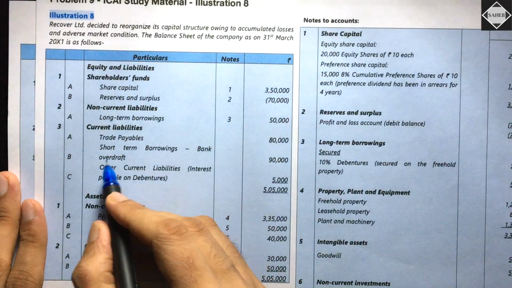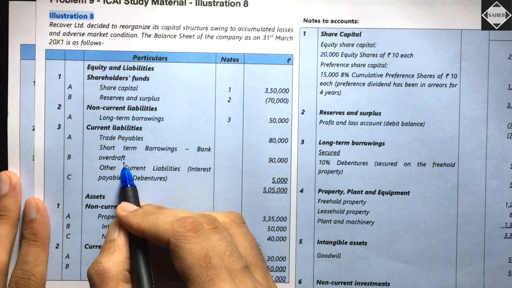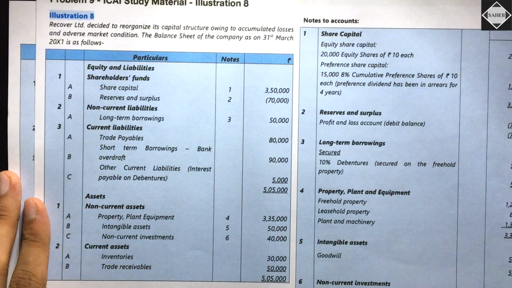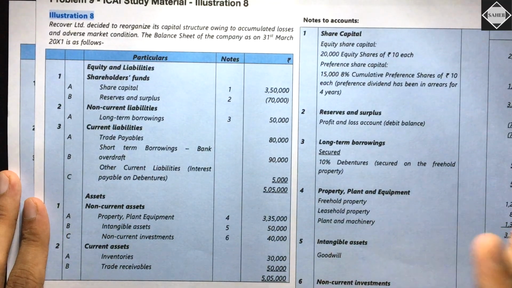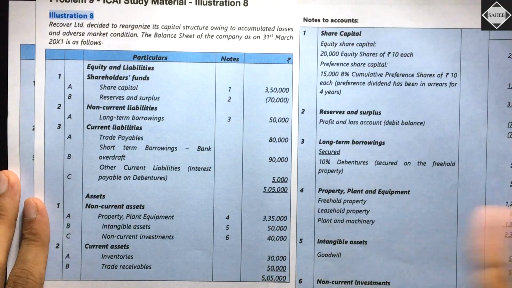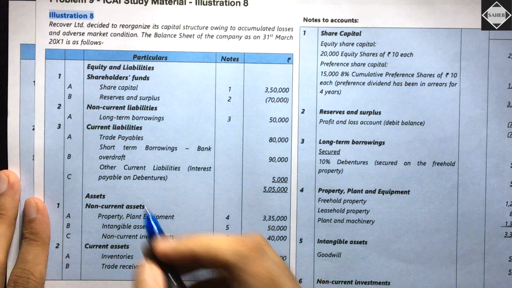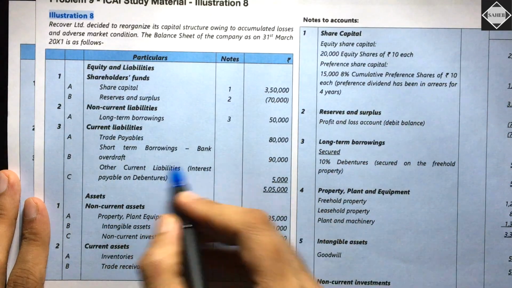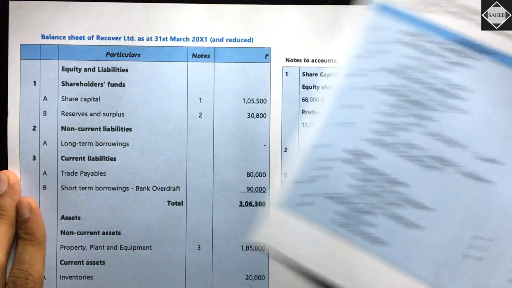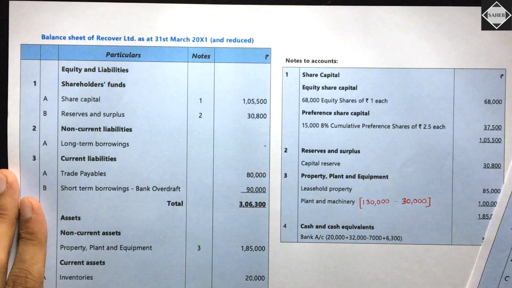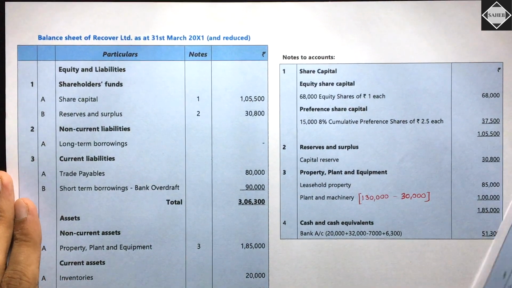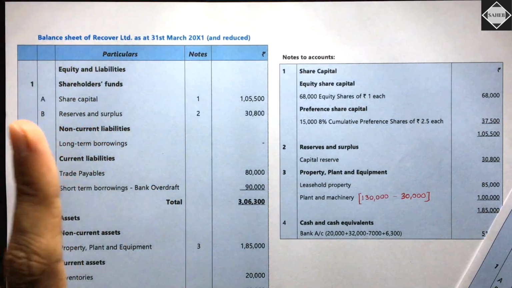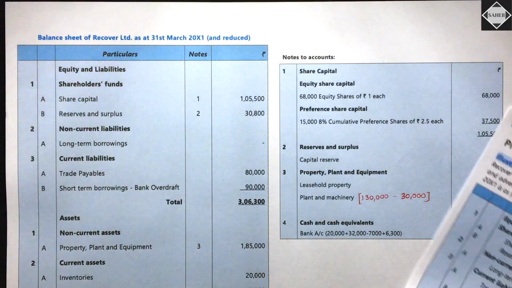Then we have short-term borrowings, bank overdraft. Did we touch bank overdraft? Did something happen regarding bank overdraft? Nothing happened. Right now let's take it as it is, and then I will explain what we are doing regarding bank overdraft. Now let's just take bank overdraft 90,000 as it is. Is that clear? The question didn't tell us to pay the bank overdraft or anything, so just as it is.